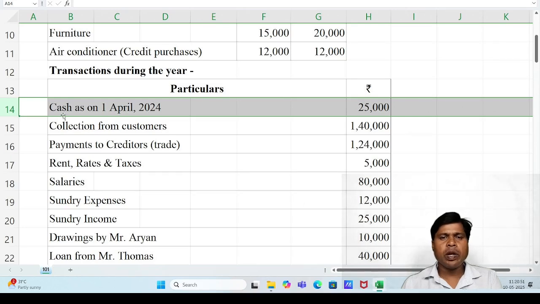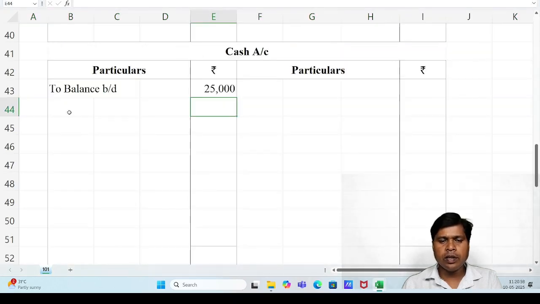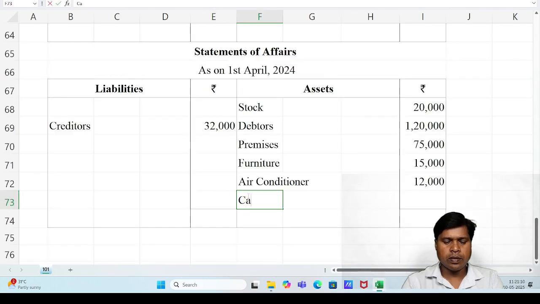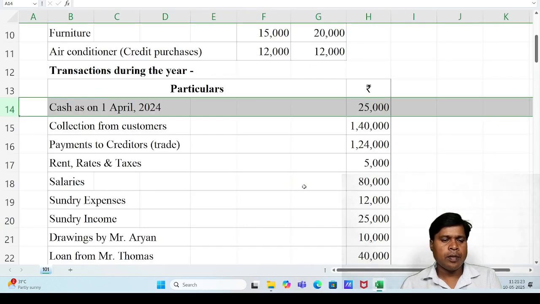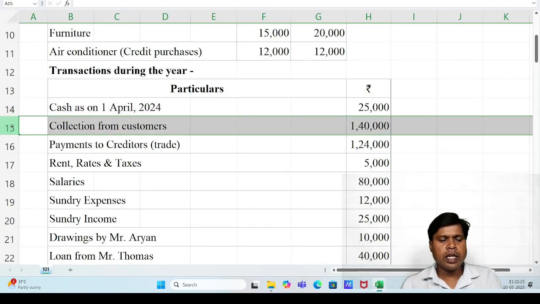And opening balance means previous year value or previous year cash available. So write another effect under statement of affairs: cash in hand 25,000. Previous year cash in hand 25,000. Next item, collection from customer 1,40,000.